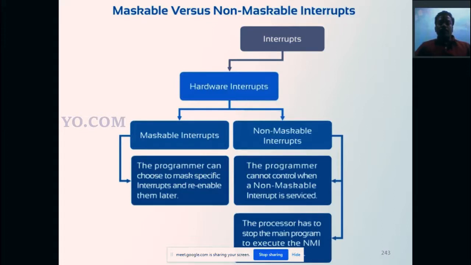If you open PowerPoint and want to close it, you go to Task Manager, right-click and End Process. But in some cases, a program cannot be ended by Task Manager, because it is uncontrollable. We cannot stop that particular program. It stops only if the computer is shut down. Otherwise, a user or programmer cannot stop it.